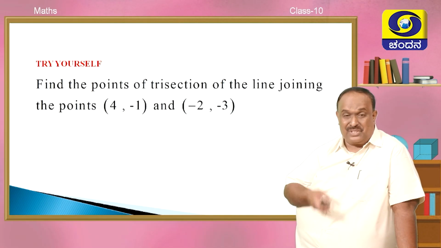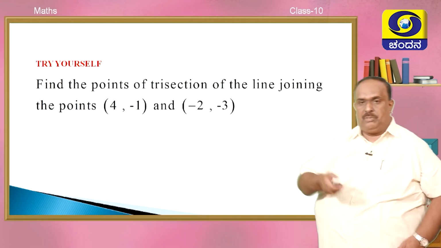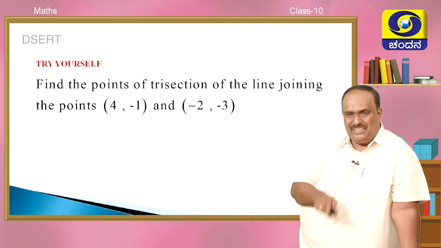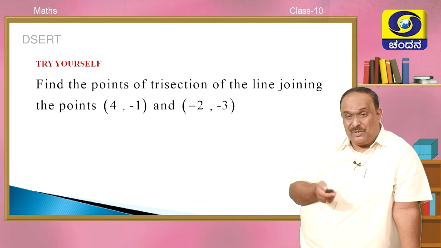One more question for you: find the points of trisection on the line joining the points (4, -1) and (-2, -3). Please do this in your leisure time, maybe after this class.